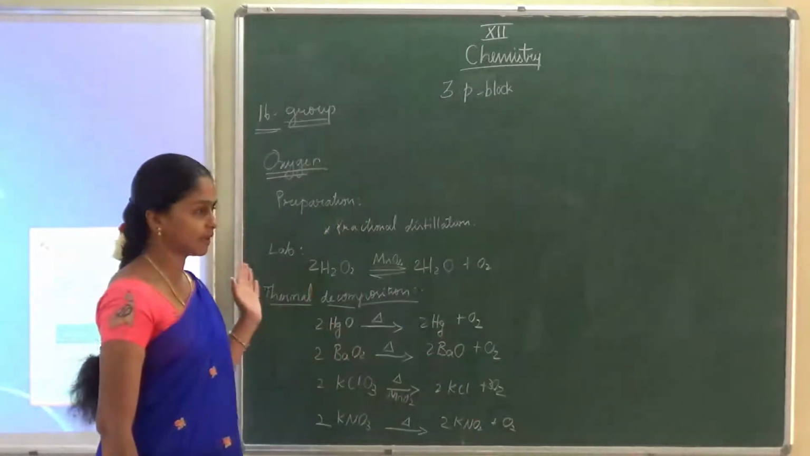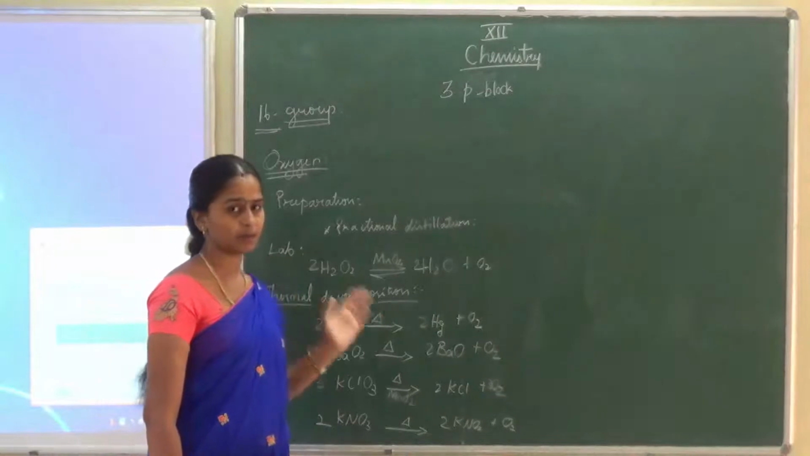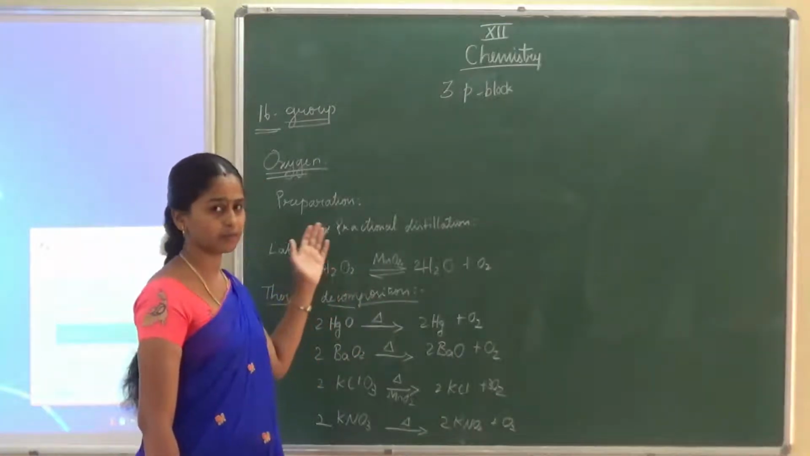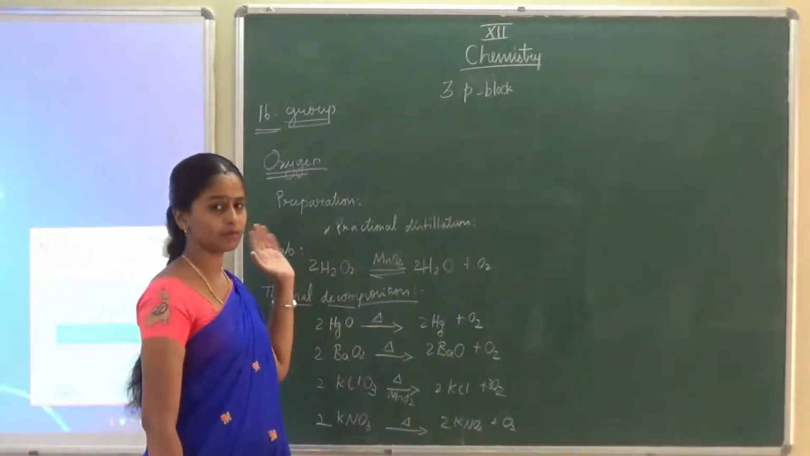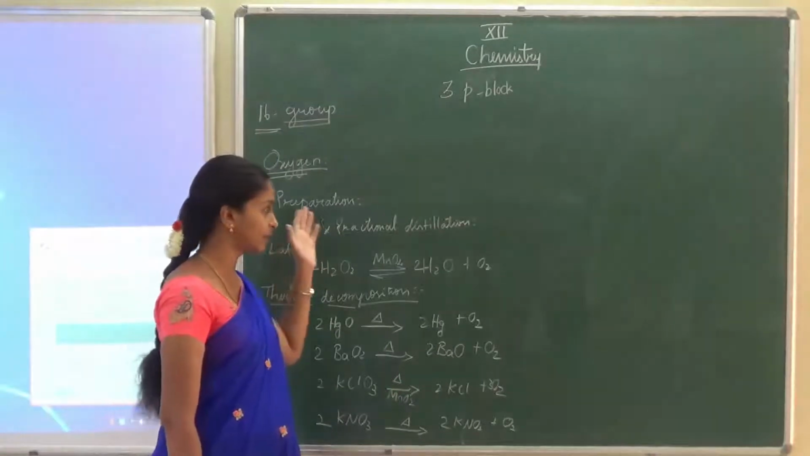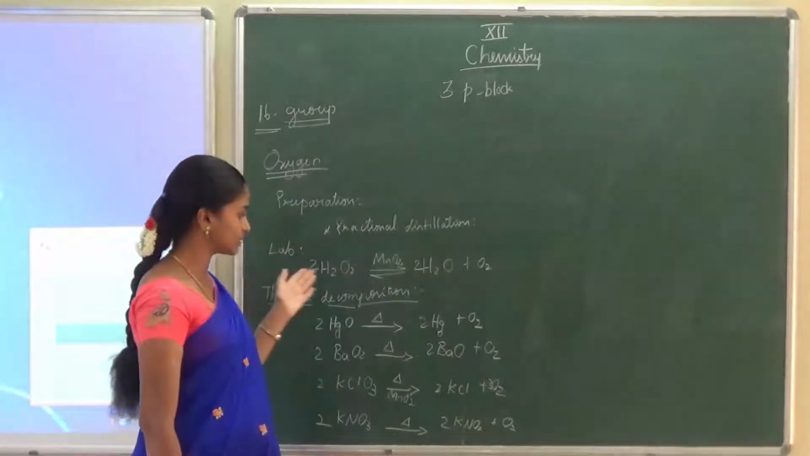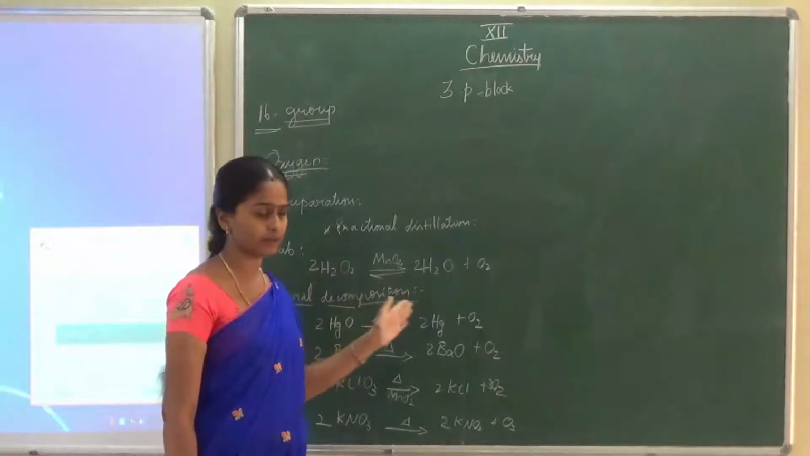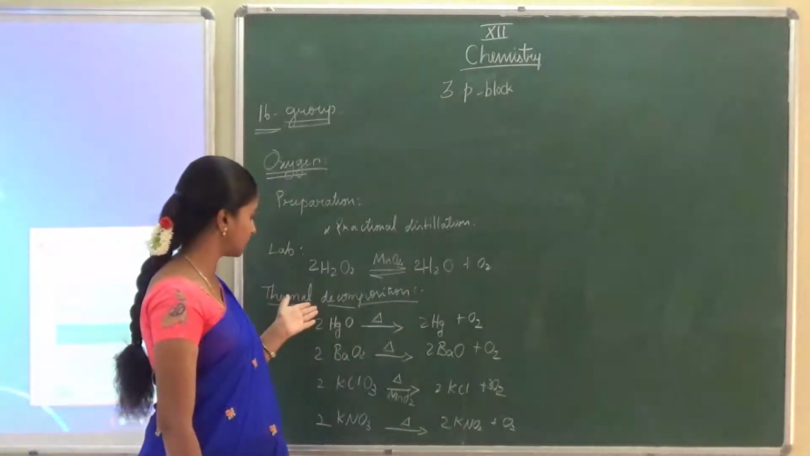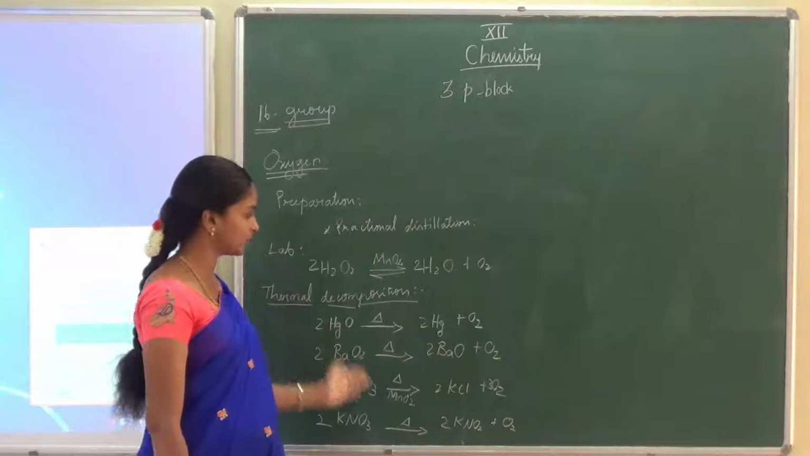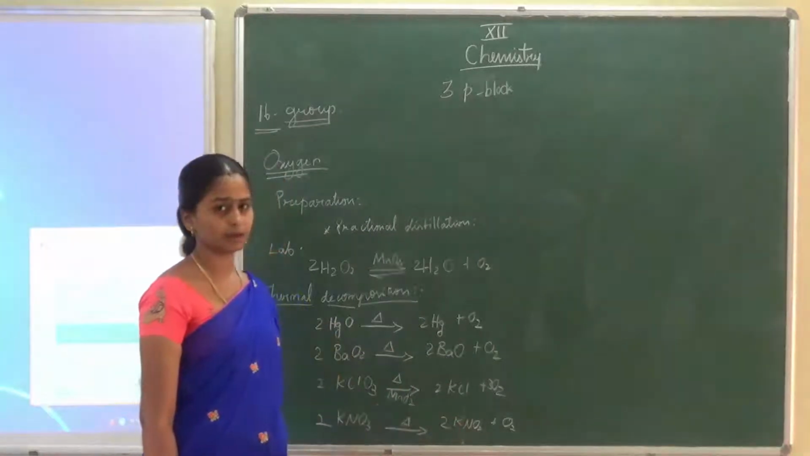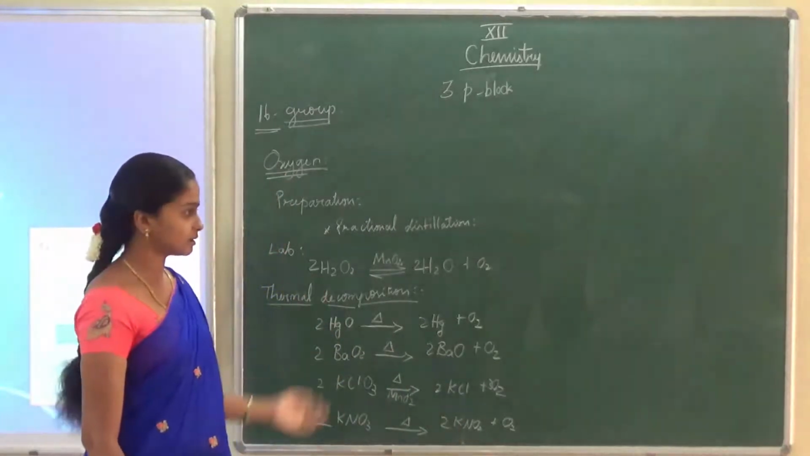Okay, so if they ask in a 3-mark question, how will you prepare oxygen? You have to write: from the atmospheric air, we can do fractional distillation and prepare the oxygen. In the lab, we can use hydrogen peroxide to prepare, and also we can use the thermal decomposition method to prepare oxygen. Okay, like that you have to write. So just copy down.